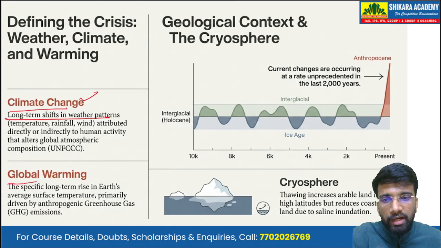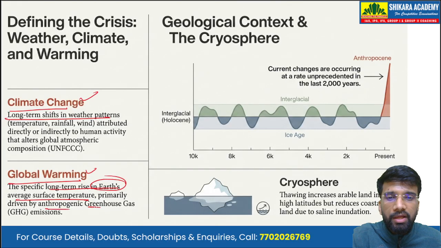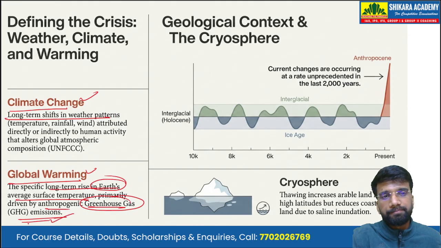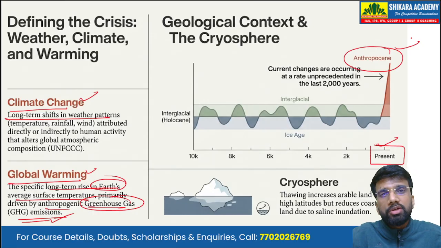Global warming, on the other hand, is the specific long-term rise in the Earth's average temperature. So warming is the rise in temperature. A long-term rise in the average temperature of Earth's atmosphere and surface is known as global warming. And global warming is mainly driven by anthropogenic factors like the release of greenhouse gases. As of present, it is the anthropogenic factors that mostly contribute towards the greenhouse effect, global warming, as well as climate change.